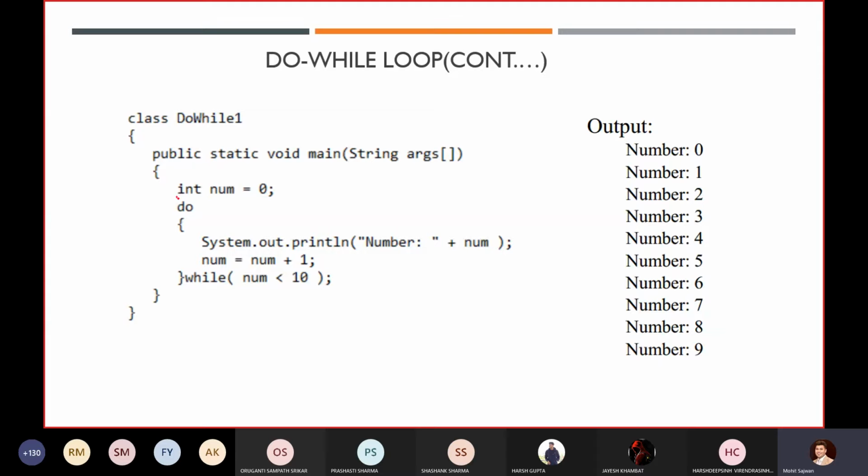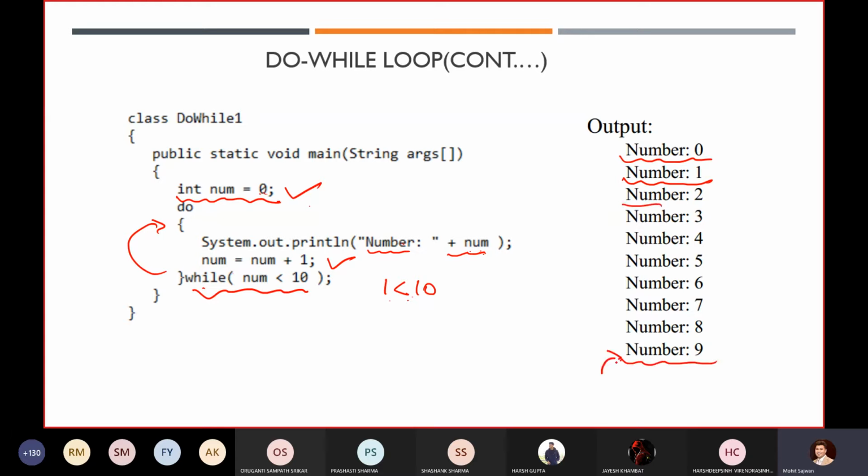So in this example, see what we have done. We have num equals to 0. First of all, it will take the value over there, so that is why we are getting num 0, because initially the value of num is 0. Then after we increment the value, we check the condition, whether 1 is less than 10 or not. So yes, the condition is true. So again it will go back to our do body, and again it will print num 1, num 2. So you can see it over there.